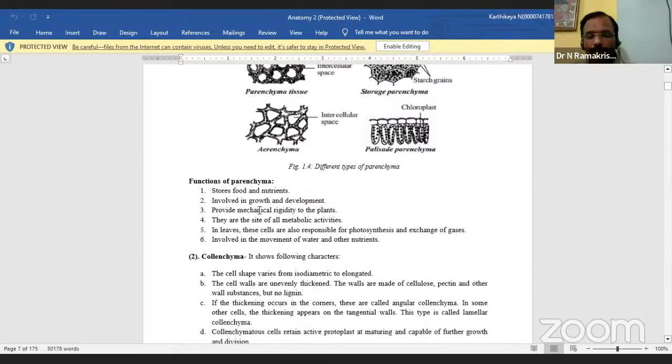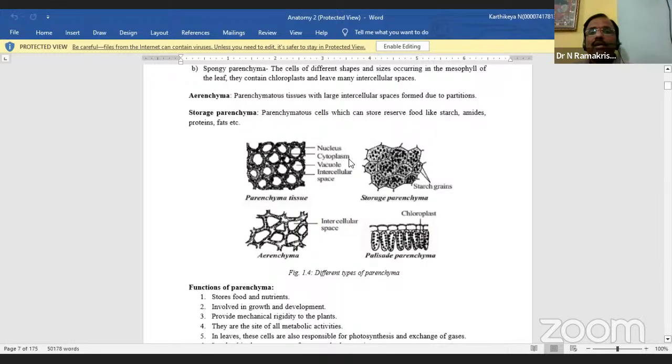So now you see here, what are the main functions of parenchyma? They store food and nutrients, are involved in growth and development, and provide mechanical rigidity to the plant. They are the site of all metabolic activities. In the leaves, these cells are also responsible for photosynthesis, exchange of gases, and involved in the movement of water and other nutrients. So these are all the functions of parenchyma. Is it clear now?